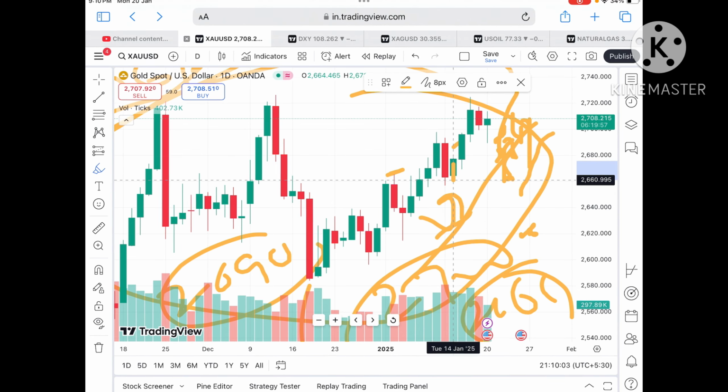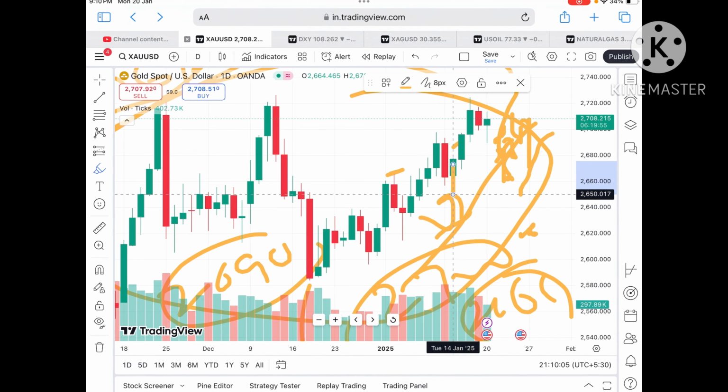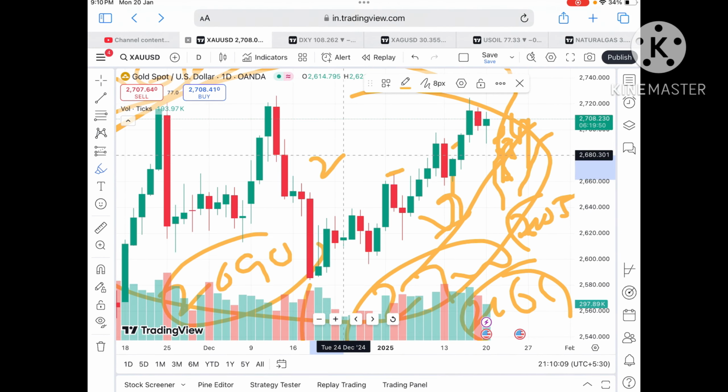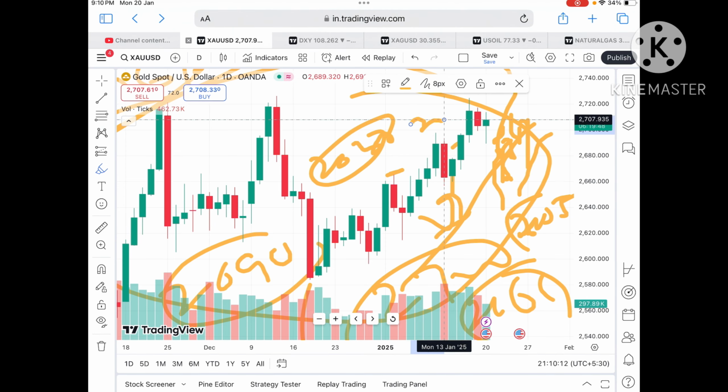If it starts falling below this level, we can see it will move further down towards a level of $2655, and then a further downfall we can see towards a level of 2638 after crossing a level of 2642.